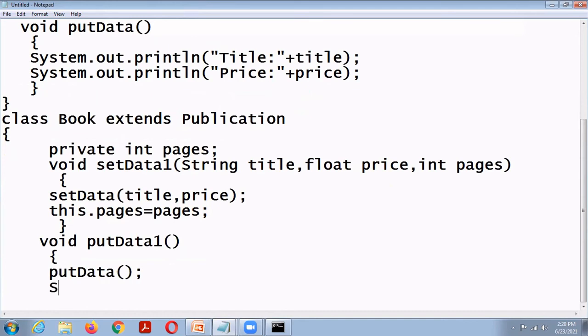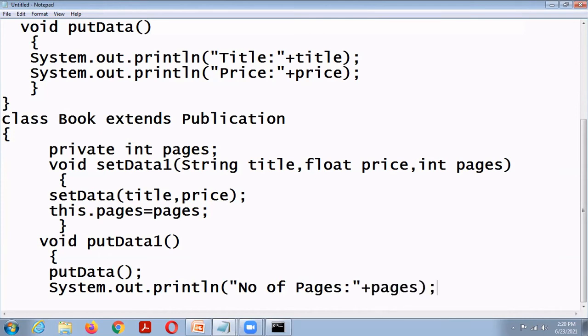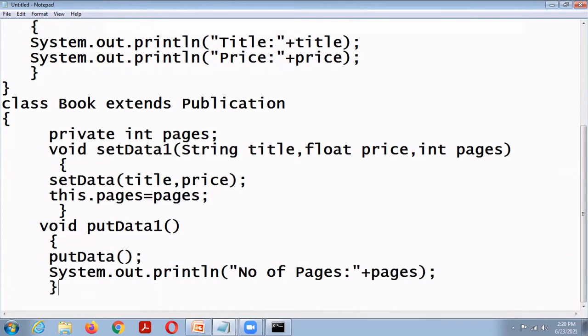Here I display the number of pages. System.out.println pages.